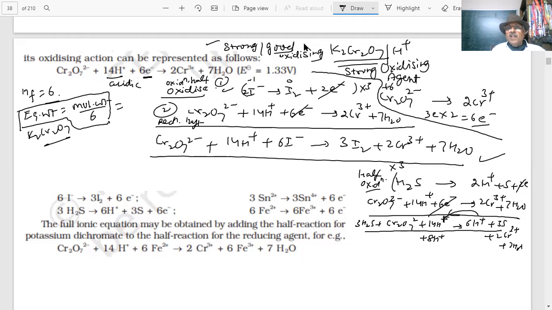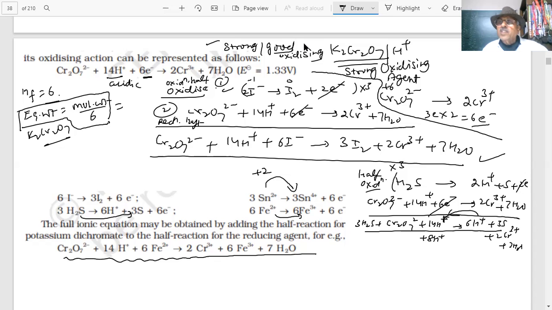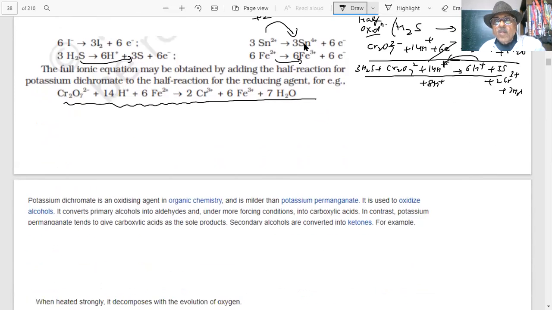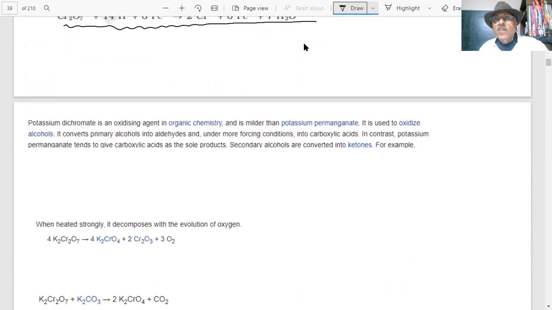Okay? So H2S is being oxidized to sulfur, and Sn plus 2 is being oxidized to plus 4, and ferrous is oxidized, Fe2 plus to Fe3 plus, and you can balance all the reactions. Half reaction oxidation, half reduction, balance. So it acts as a very, very good oxidizing agent. And as I have shown in the reaction, you can see that. Clear? And an important point is that it acts as a very, very good oxidizing agent for organic compounds.